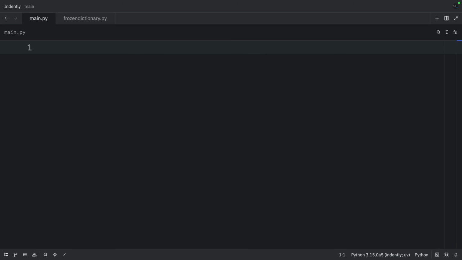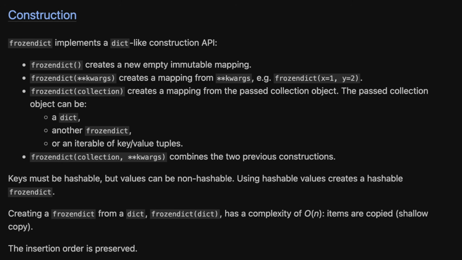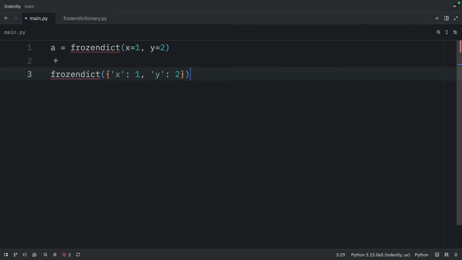To give you a little idea of what the new syntax will look like, here's a little demo taken directly from the release notes on python.org. To construct an FD, we can use key value pairs after using the new FD type. We can also pass in kwargs, collections, or even leave it blank to create an empty FD. Refer to PEP 814 for the specifications and limitations. Printing A here should give us back a frozen dictionary that looks like this.